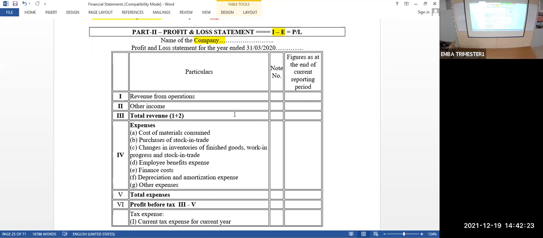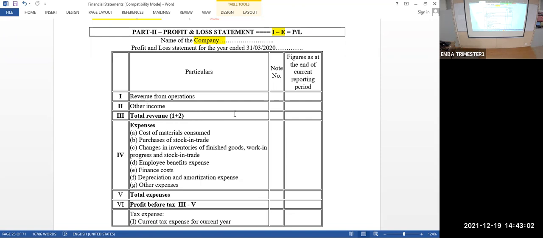Other income is nothing but sale of old furniture, sale of newspaper, getting interest from other bank for our deposit, all those things. So revenue from operation, how do you calculate? If you are having a trial balance, sales minus sales return is going to be your revenue from operation. Sales minus sales return normally. Other income can be interest from bank, commission received, or rent received, something like that.